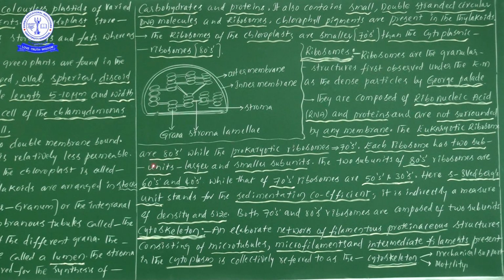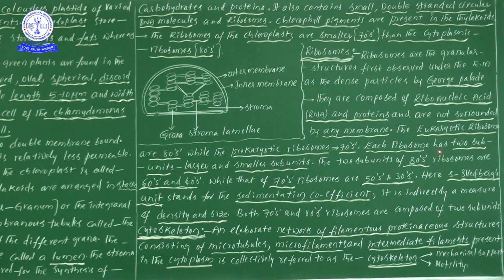Eukaryotic ribosomes are 80S type, which we can see in the cytoplasm, while prokaryotic ribosomes are 70S. So learn one point: in eukaryotes 80S type of ribosomes are present, and in prokaryotes 70S type of ribosomes are present.